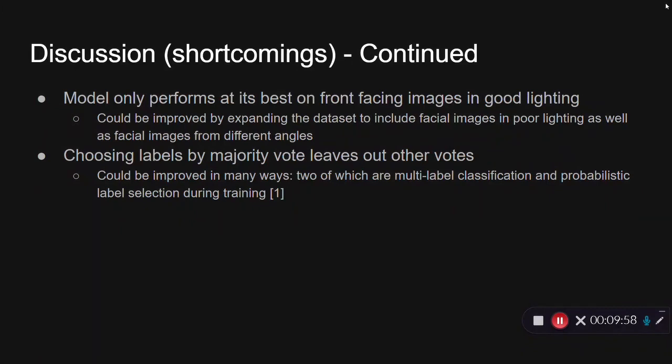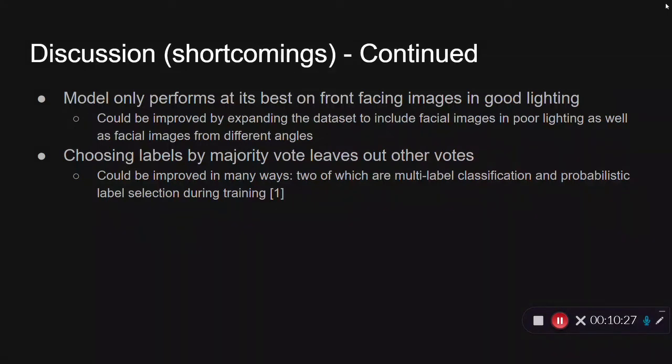And then one last shortcoming that we realized was choosing labels by majority vote does leave out the significance of the other votes. And so this can be improved in many ways, two of which are multi-label classification, and then the one that has been shown to perform the best is probabilistic label selection during training.